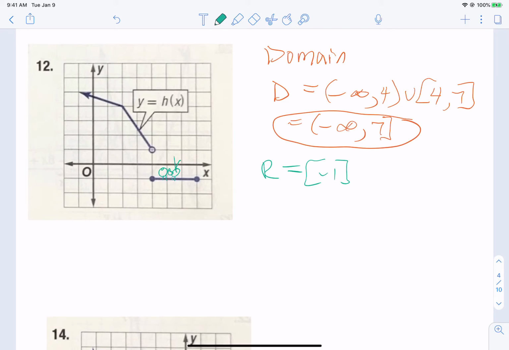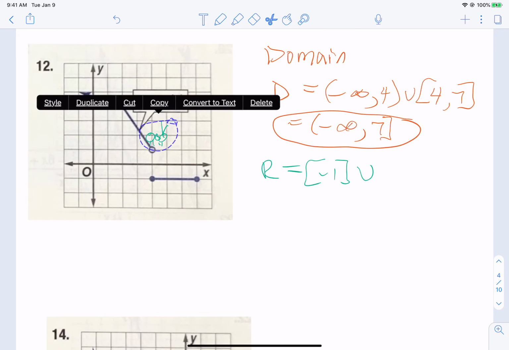Okay, now let's think about the next place he's going to jump to. So the math bug is going to jump up now to this y value. Now, can he stand at the next y value? Give me a yes or no. No. If that y value of 1 was filled in, he could stand there. But now he's stuck. There's a hole there, and he doesn't want to fall in the hole.